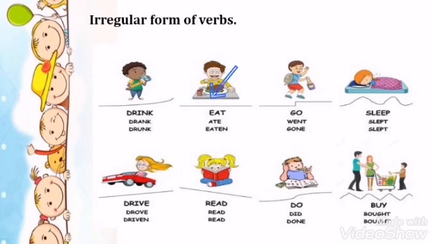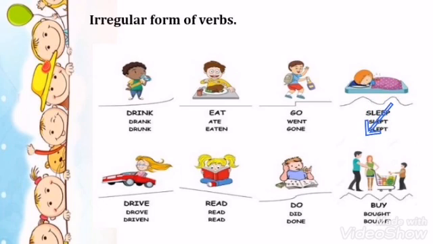Now look at next example. Eat, the second form is ate, eaten. Eat, ate, eaten. Did you notice? All the spellings are changed. Next example is go, the second form is went, and the third form is gone. Go, went, gone. All spellings are totally changed. This is irregular. Now next example is sleep.